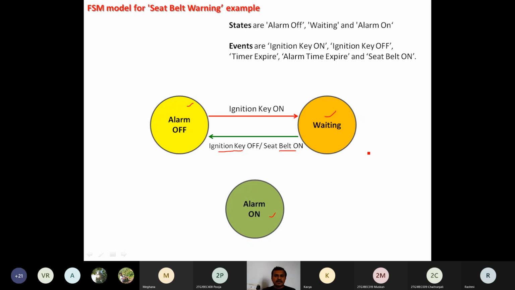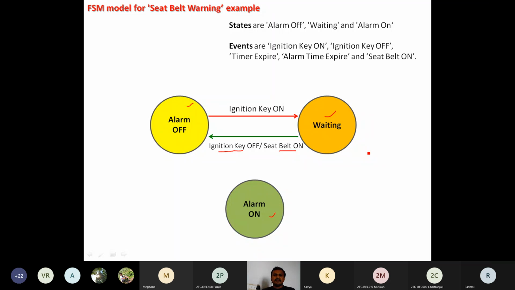During the waiting period, within that 10 seconds, if the passenger or the driver fastens the belt, it immediately moves to alarm off. Or if the car itself is off, the ignition key is off, then it is going to stop its process and go to alarm off mode.